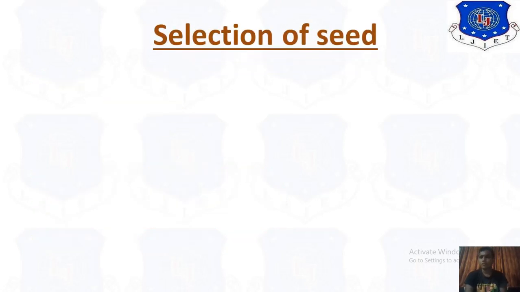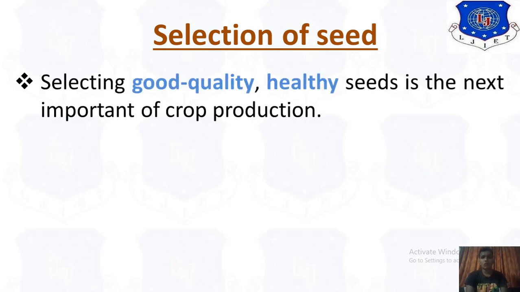So, selection of seed. After successful leveling and plowing and applying fertilizer to the soil, the next important point is to select the seeds. The selection of seeds means you have to select the seed as per the situation and as per the season, summer or monsoon. Selecting a good quality, healthy seed is the next important point for crop production.